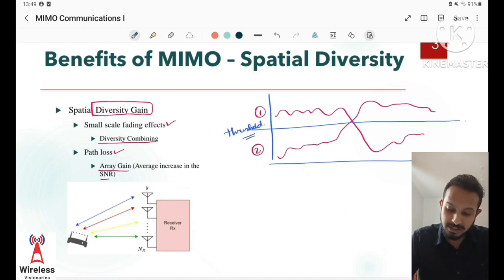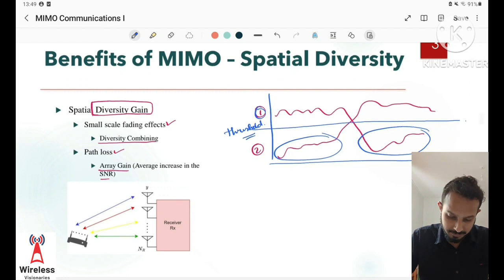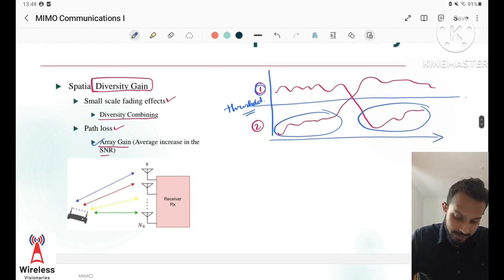In contrast, if we consider only one signal, it may be low at one instant of time, or the other signal may be low at another instant. As a result of diversity combining, we always get a signal greater than the threshold at any given instant of time.